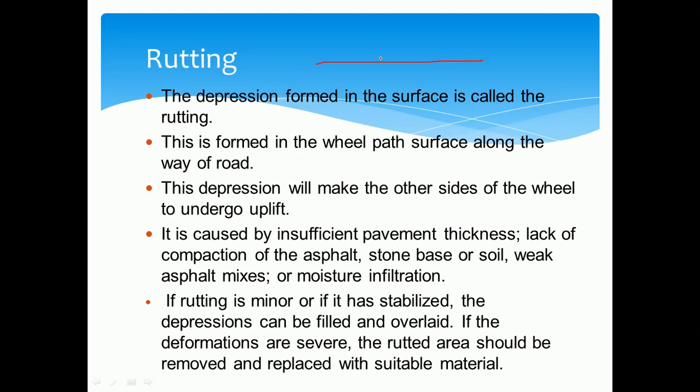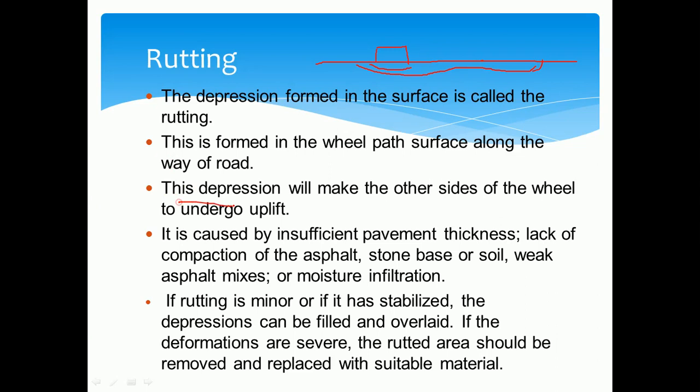So means if a vehicle is moving on the road surface, because of the wheel load, there is a longitudinal depression of the road surface because of the continuous wheel load. So whatever the road surface is there, it has been depressed or deformed. So that is what rutting. Rutting is a longitudinal deformation or a depression of the pavement surface along the wheel path because of heavy loads. Clear?